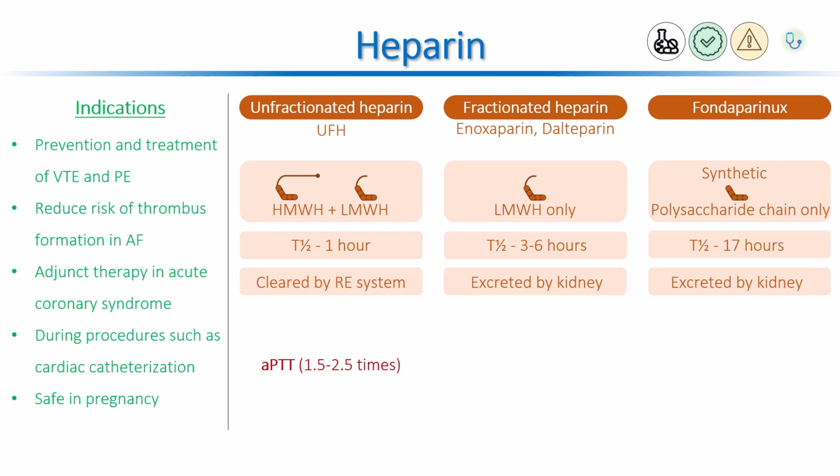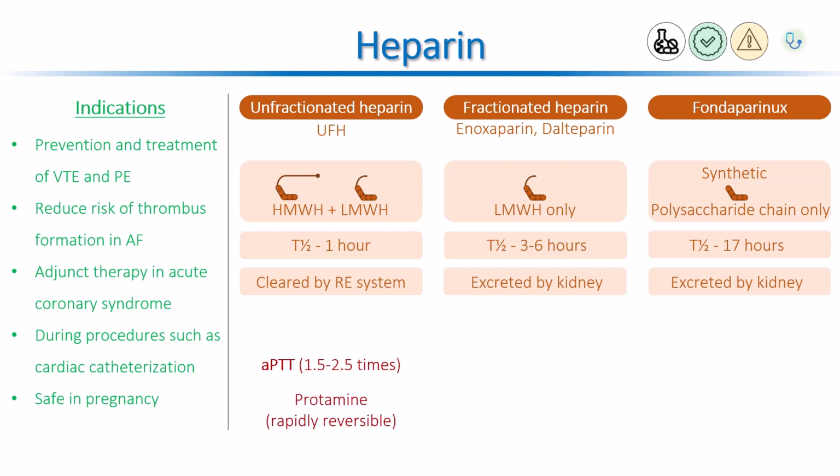When a person is on unfractionated heparin, APTT is approximately 50 to 90 seconds, or 1.5 to 2.5 times the baseline value. If a person was given too much heparin, then the APTT can rise to values greater than 100 seconds, and there is a high risk of internal bleeding.